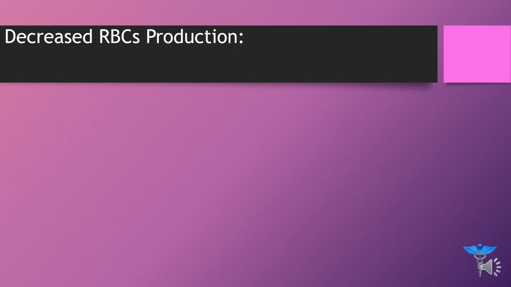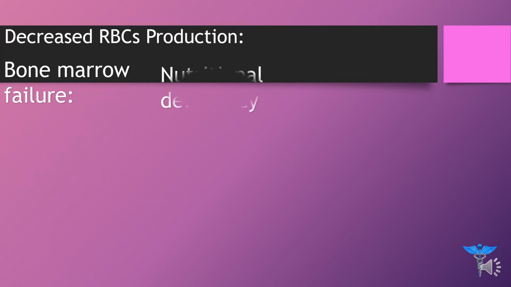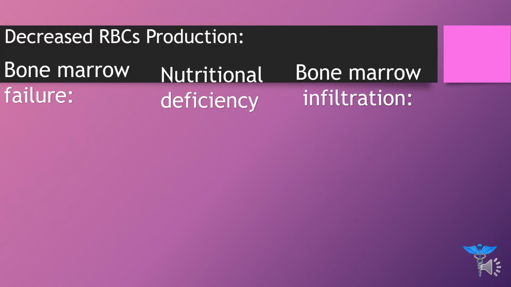When the red blood cell production is decreased, it will also lead to anemia. Now what are the factors that will lead to decreased red blood cell production? The first one is bone marrow failure. Whenever there is bone marrow failure, there will be less production of red blood cell. The second one is nutritional deficiency. Whenever there arises any nutritional deficiency, it will lead to decreased production of red blood cell. And number three is bone marrow infiltration.